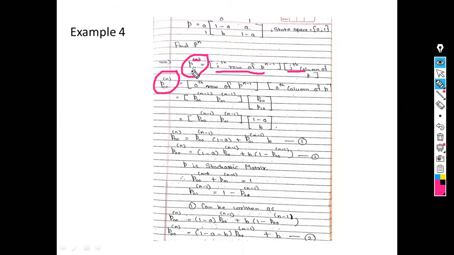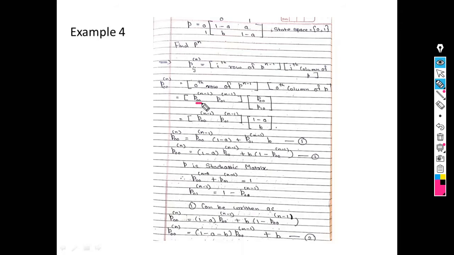I put the value of i as 0 and j is also 0. So the 0th row of P raised to n minus 1 and the 0th column of P. So the 0th row is P00 raised to n minus 1. Why? Because the power is n minus 1. P01 is also raised to n minus 1.